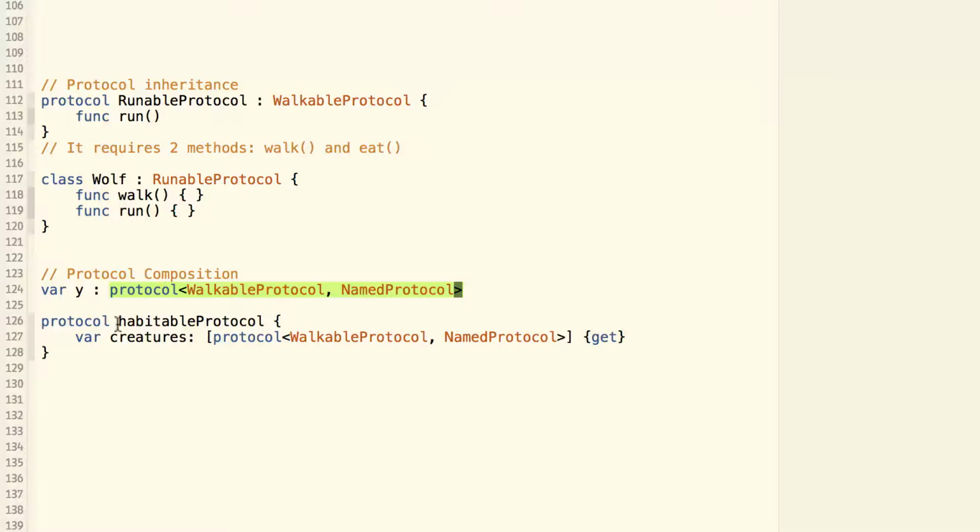For example, here we have a habitable protocol, and this protocol defines a property called creatures, and creatures is an array of data that conforms to both walkable protocol and the named protocol. You might want to pause the video and think about the relationship.